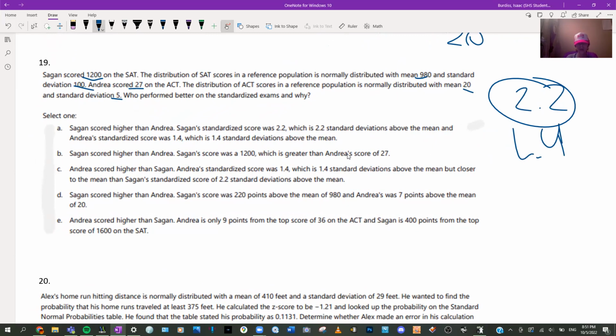Sagan's standardized score was, I'm not reading it. Hopefully you can see that's correct. Sagan scored higher than Andrea. So obviously that's not right because the highest thing for both of those isn't the same thing, is it? This one's wrong because 1.4 is obviously not higher than 2.2. Yeah, that's not right either because it's not the same thing.